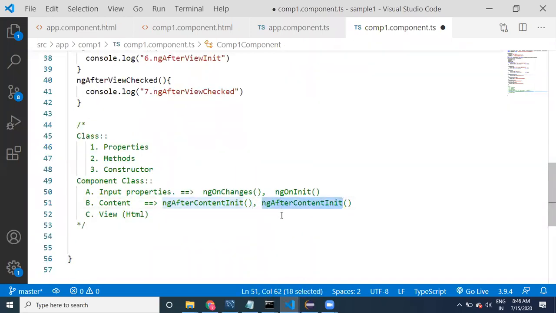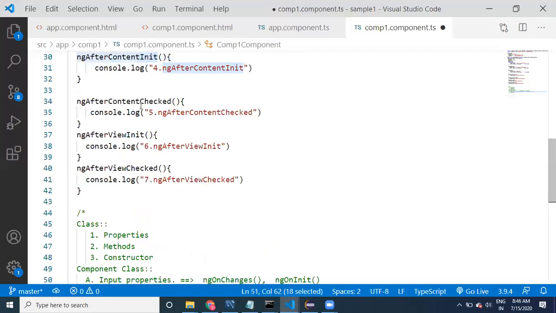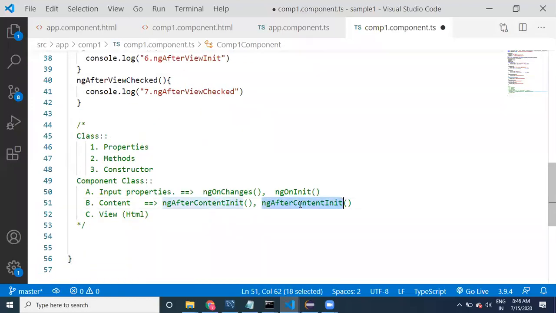So ngAfterContentInit, then content checked, content checked. These two methods are related to content. The earlier two methods are related to properties.